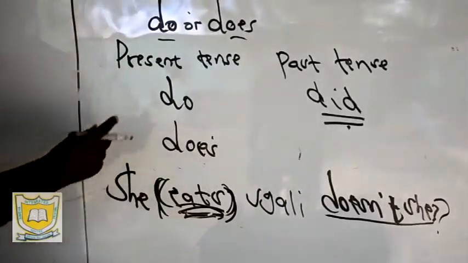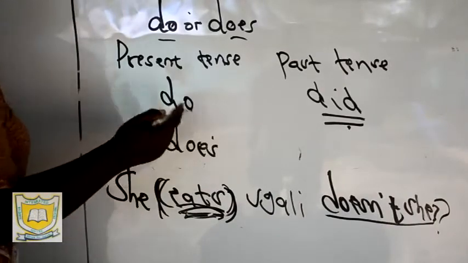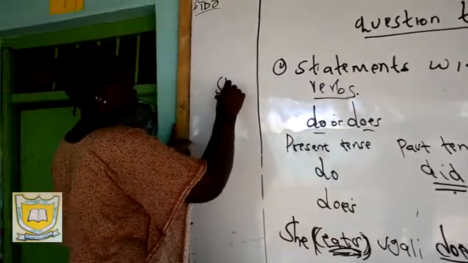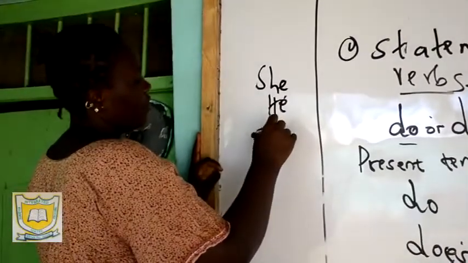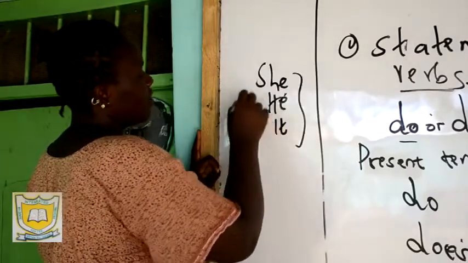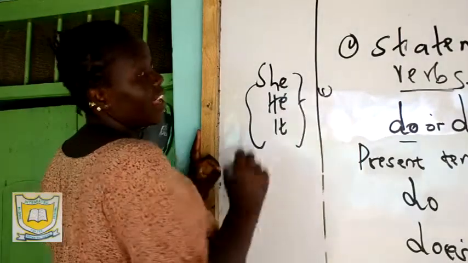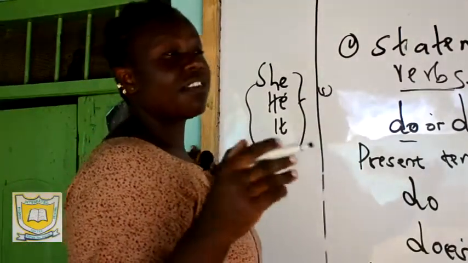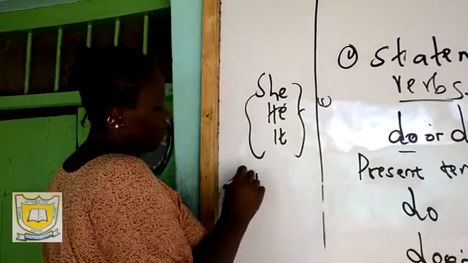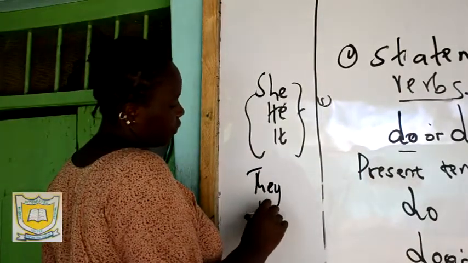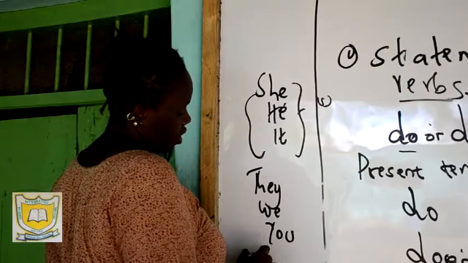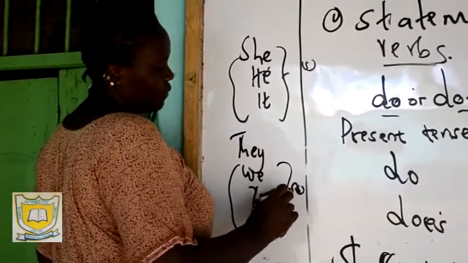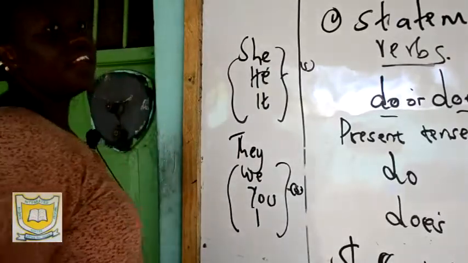Now, you realize that you only have a verb with an S with the following pronouns: she, he, it. These ones take an S. But if you have they, we, you, and then I, which is although singular, they do not take an S.